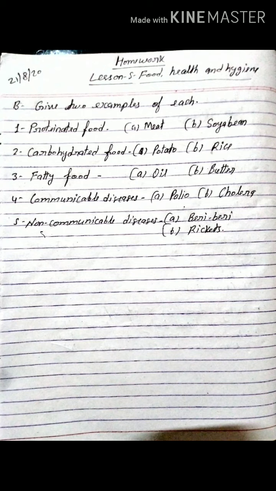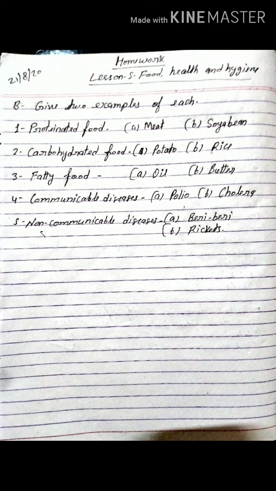So, see one by one. Give two examples of each. First number, proteinated food. You give two examples of proteinated food, meaning a good source of protein. Give two food items.